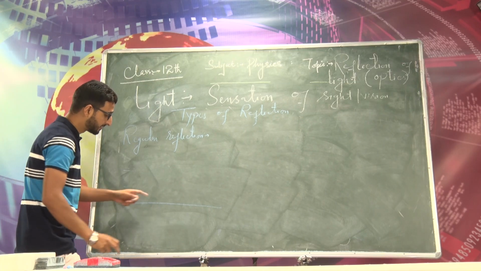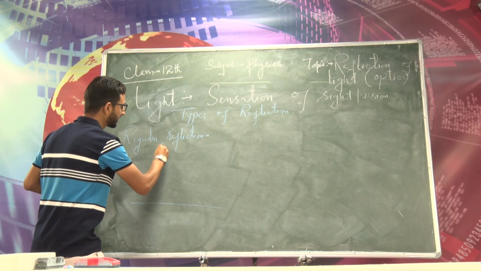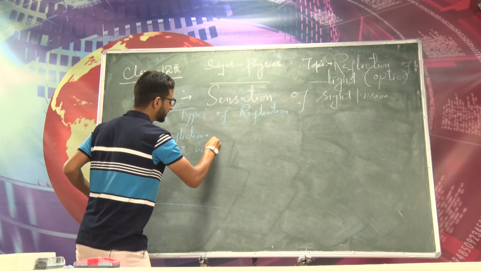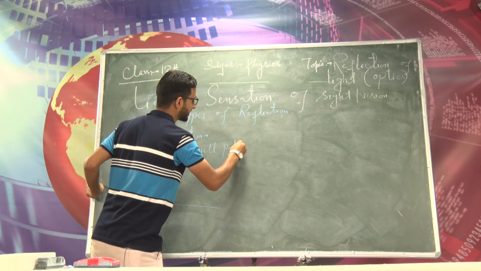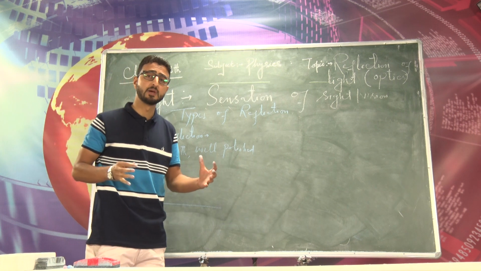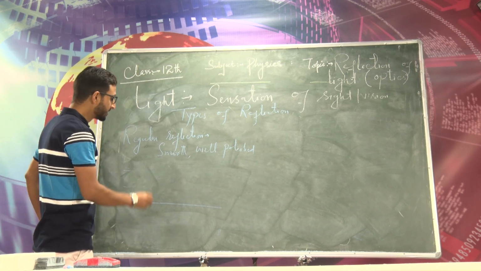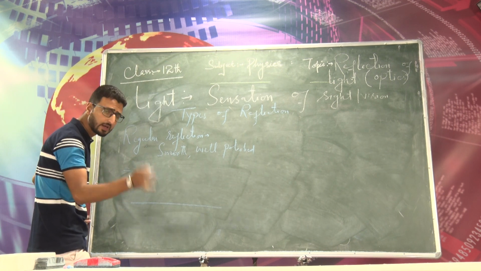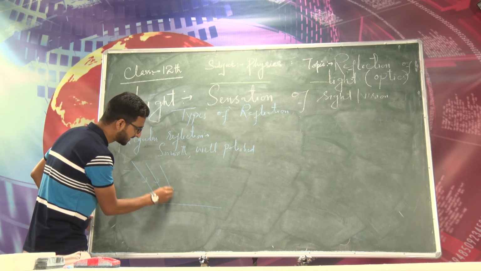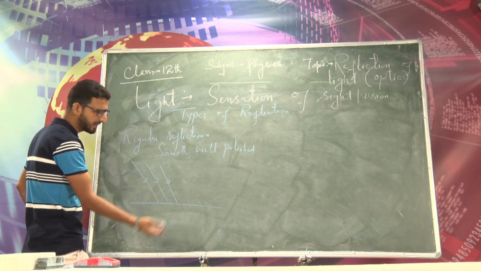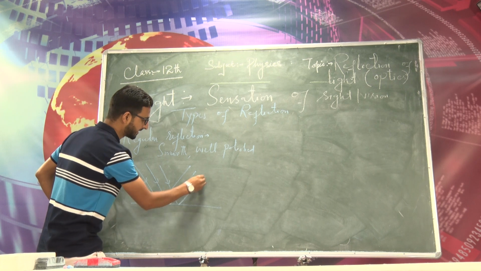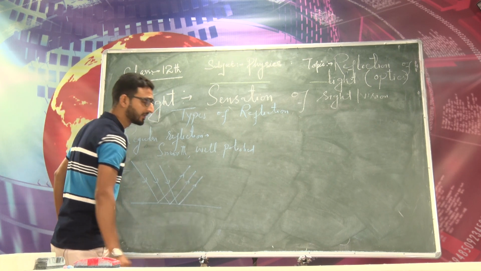Suppose if the reflecting surface is smooth and well polished, do you remember the smooth and well polished surface? Usually in physics we take the plane mirror, ordinary plane mirror basically. So if the reflecting surface is smooth and well polished, and if I throw some light on it, the rays of light which are parallel to each other falling on it, they will be reflected, right? So this will be reflected in this direction, this will be reflected in this direction, this will be reflected in this direction. Now what happens?